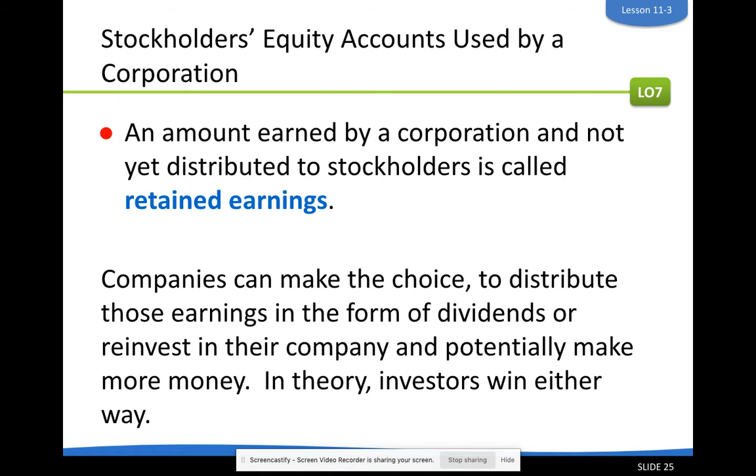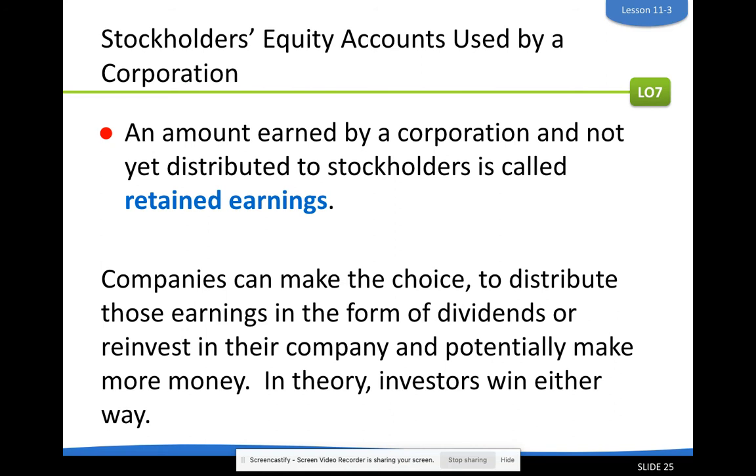So that $1 million can either be divided out to stockholders in the form of dividends, or they can hold on to that money, maybe use it for marketing to sell more of their item, or maybe they use that money to create a new product and make more money for the company. So either way, it should result in a benefit for the company, and it's just a matter of what the company prefers to do. Some companies are just notorious for always paying dividends, and some people like to invest in companies that they get that dividend money. Others prefer to reinvest that money in their company.